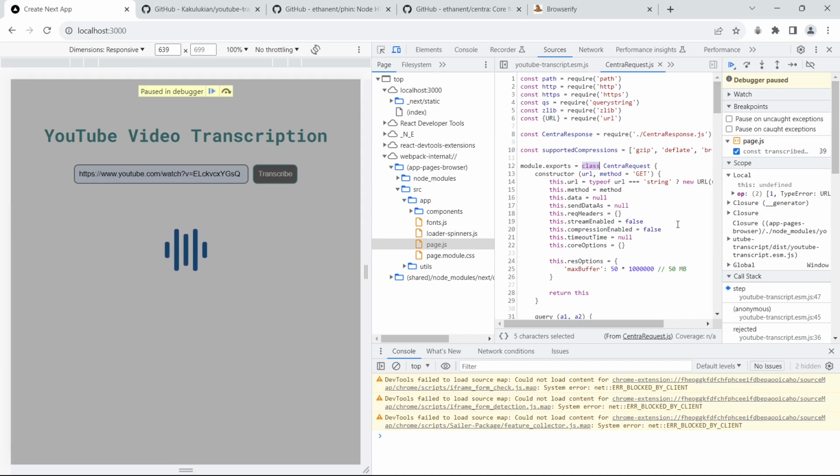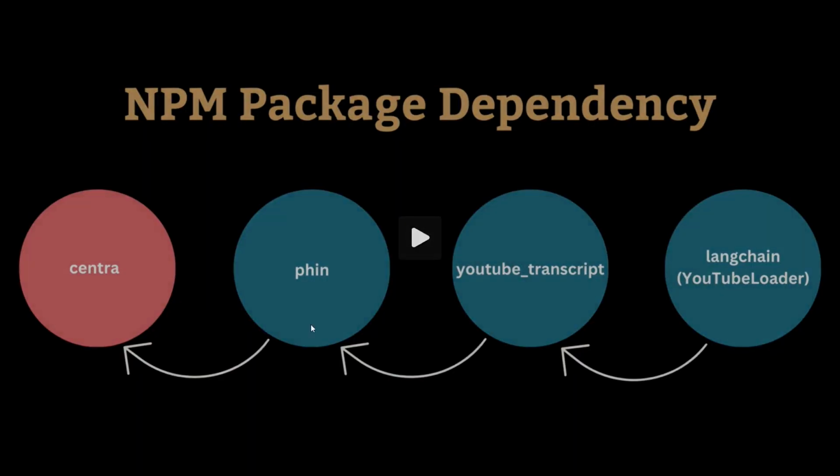So this is how you can set breakpoints and do the debugging in the Chrome DevTools to get to the root cause. If you want to get more information, you can actually go to GitHub and explore these packages here, because all of this is open source. So you can get to the GitHub repos and check out the issues tab to see if authors have encountered this issue and if they've tried to fix it.